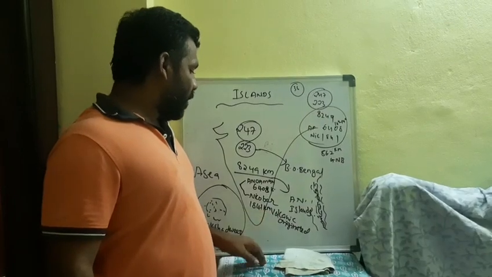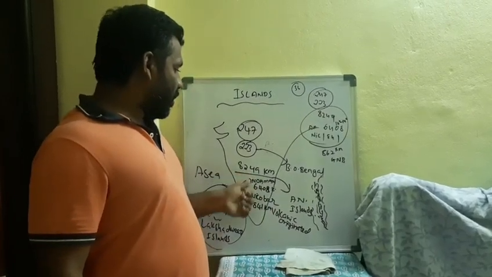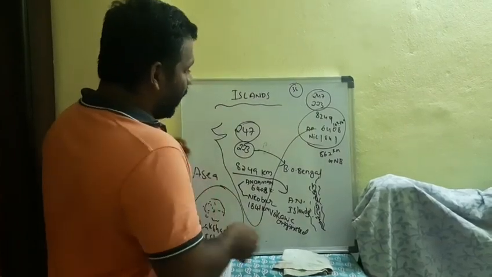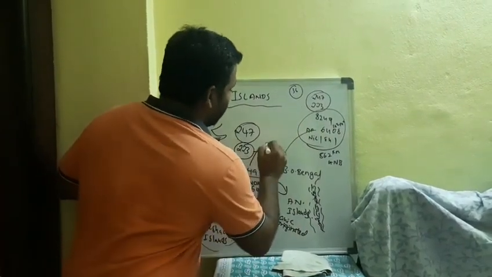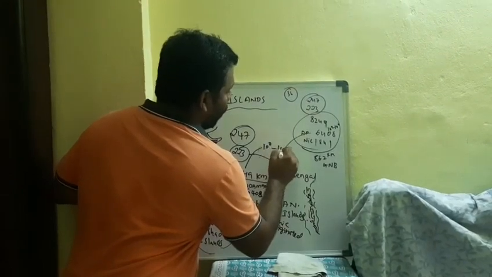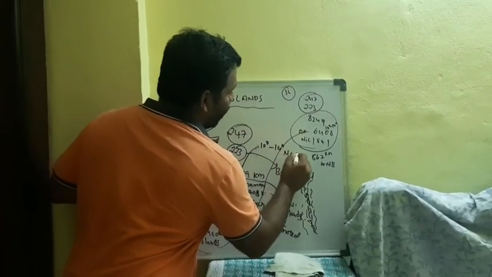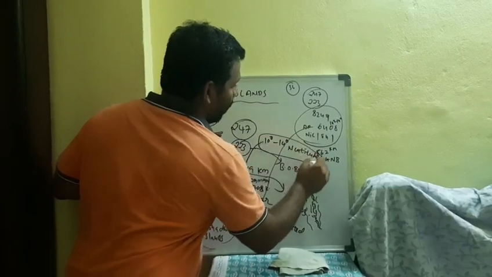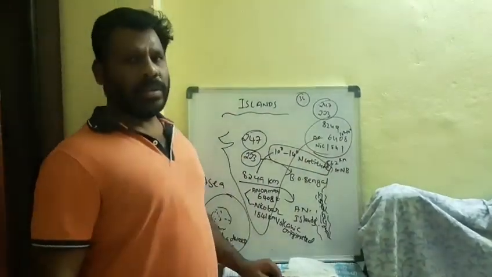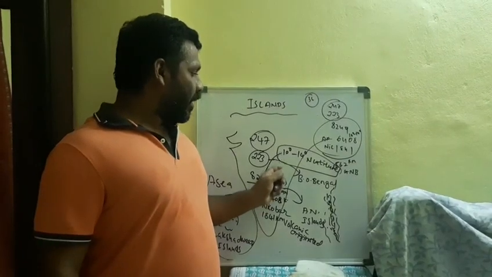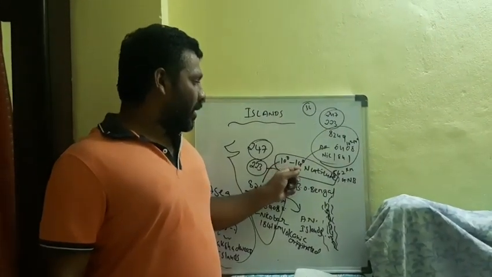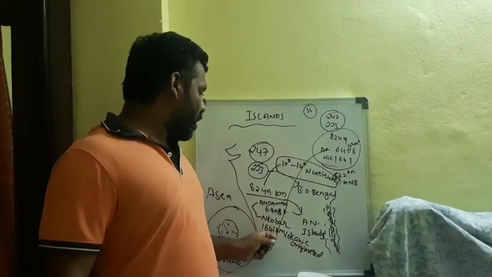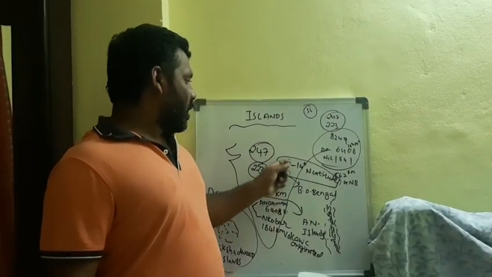1,841 kilometers. Here is our clear picture of the Andaman Nicobar Islands. These are located at 10 degrees to 14 degrees north latitude. As per geographical location, the Andaman and Nicobar Islands are situated from 10 degrees to 14 degrees north latitude.